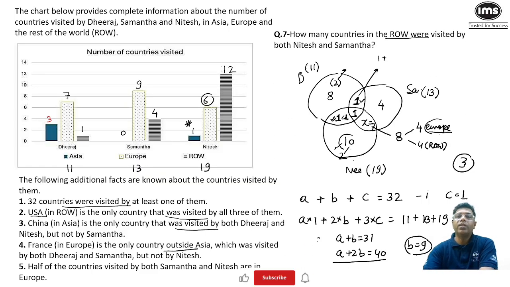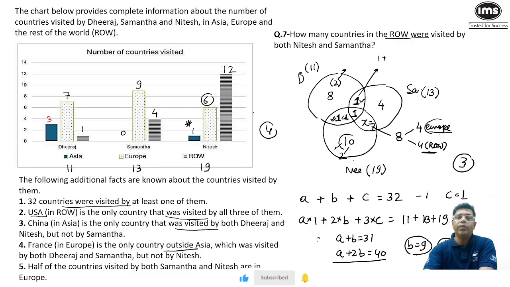Let's go to the next question. How many countries in the ROW were visited by both Nitesh and Samantha? So Nitesh and Samantha together are visiting 4 countries in ROW. One, that is USA, that is visited by all the 3, plus out of the 7, 3 are from ROW. So for this question, the answer will become 4. So for question number 7, the answer is 4.